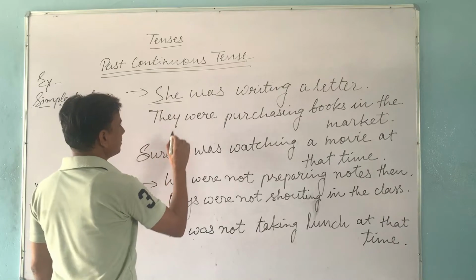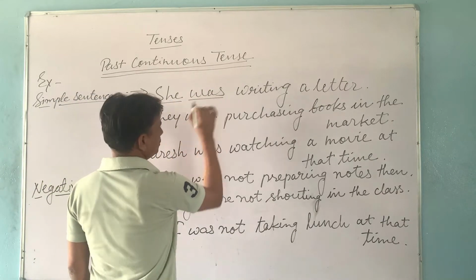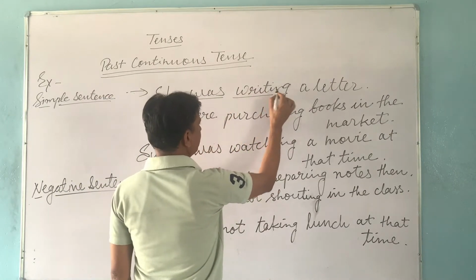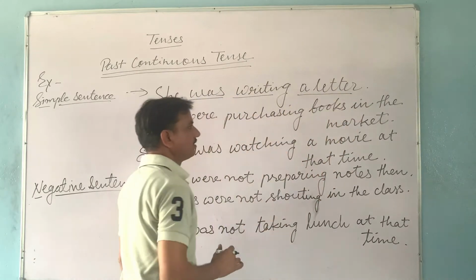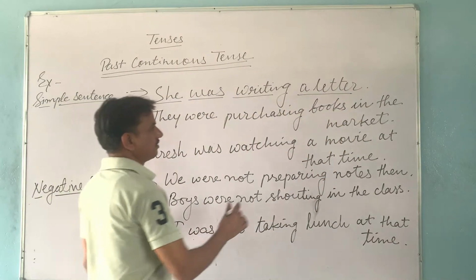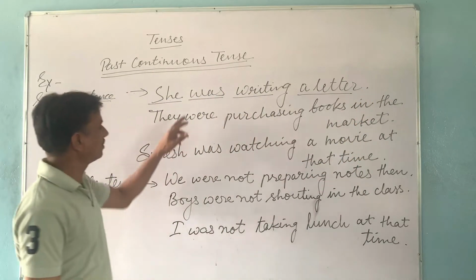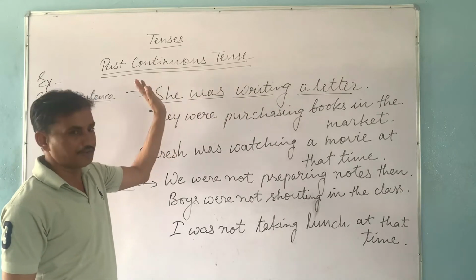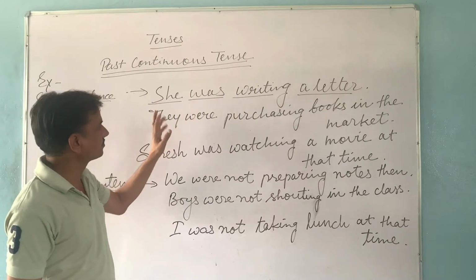So, she is the subject, and because she is singular, so was is used. And this is first form with ing, writing. A letter is object. And in this sentence, there are no other words, and we use full stop in simple sentence. So, the action of writing a letter was going on in the previous period or past period. It means the action was going on.